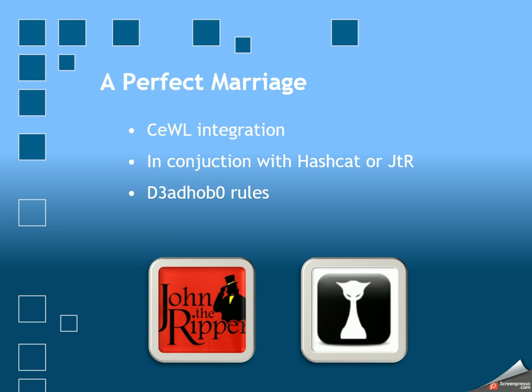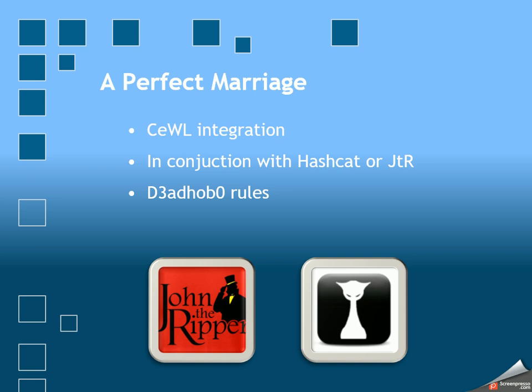You're going to utilize these word lists, obviously, in conjunction with Hashcat or John the Ripper, and you can pull in rule sets to help with the mangling. Now, the developers actually encourage this. Dead Hobo is one that they utilized in the demonstration.